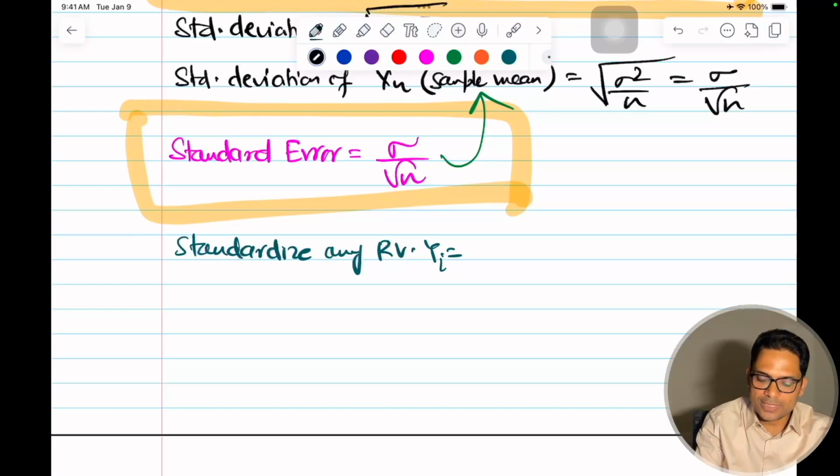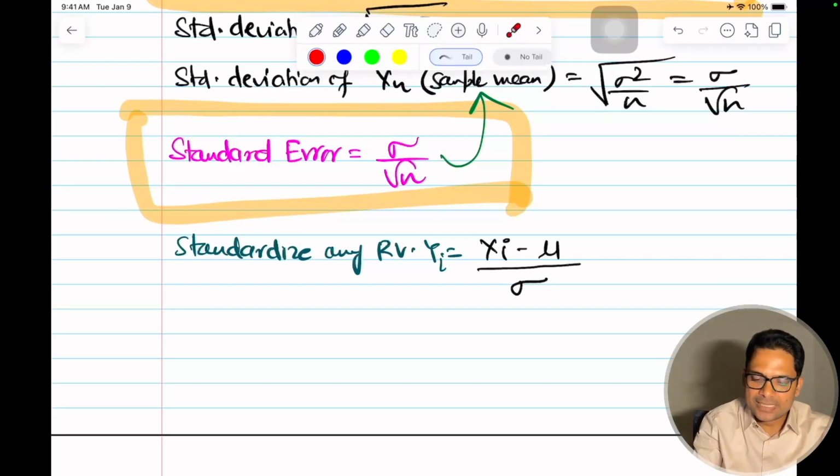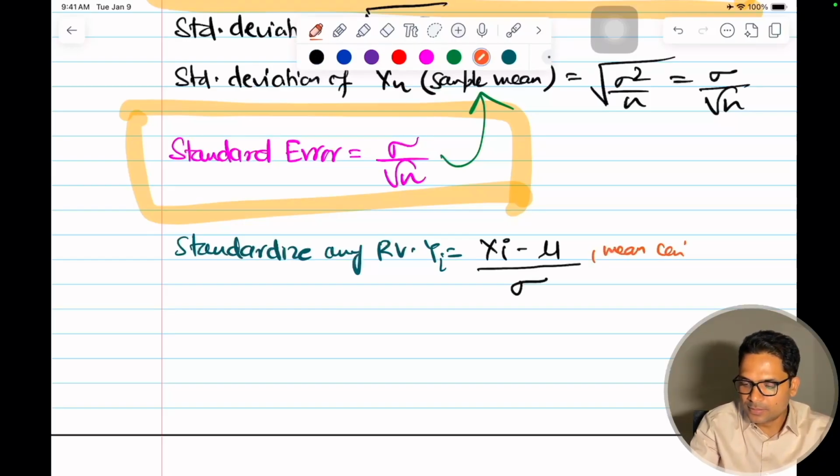Each value in yi, we subtract the population mean and divide it by the population standard deviation. This is also called mean centered standardization, means mean centered and variance scaled.